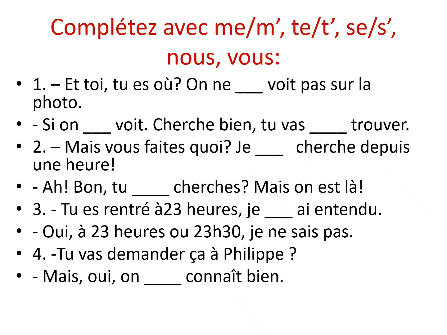Ça va? So let's complete the sentences with some pronouns. We've given you the pronouns at the top. For this, you have to know what the sentences mean. "Et toi," and you. "Tu es où?" Where are you? "On ne te voit pas." We don't see you on the photo. D'accord?